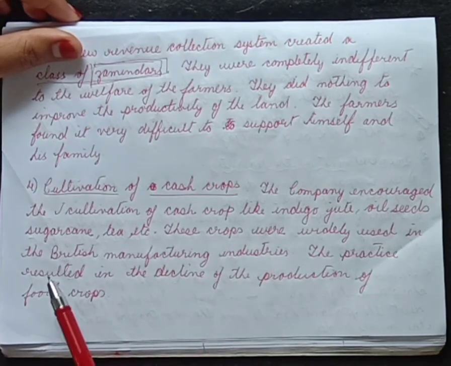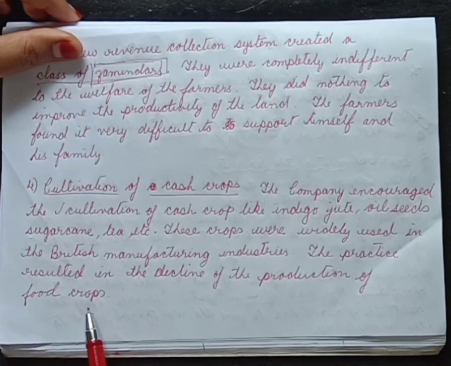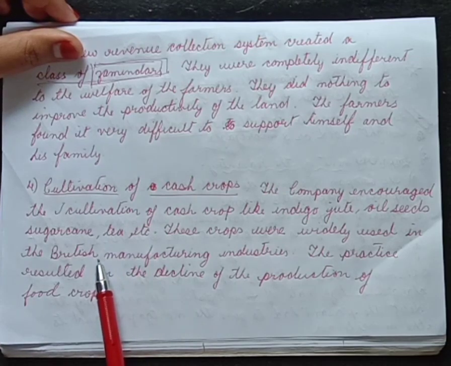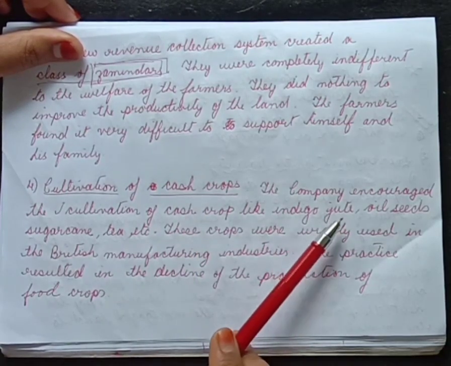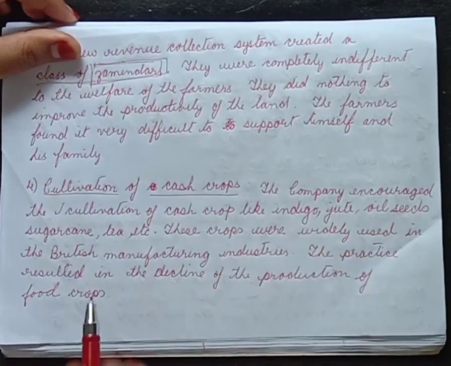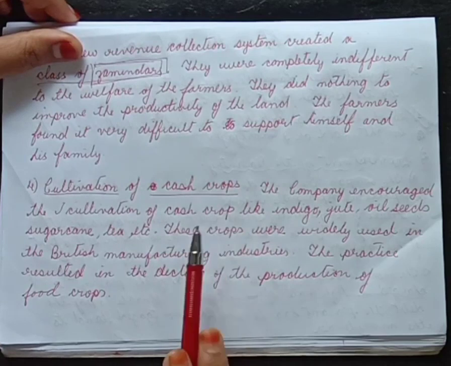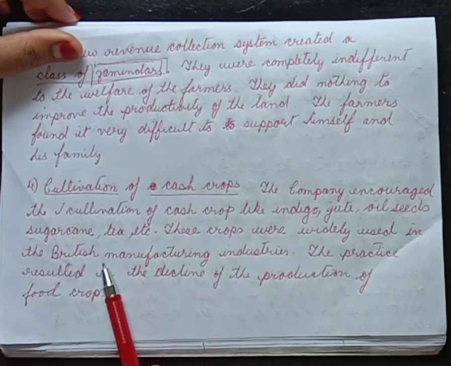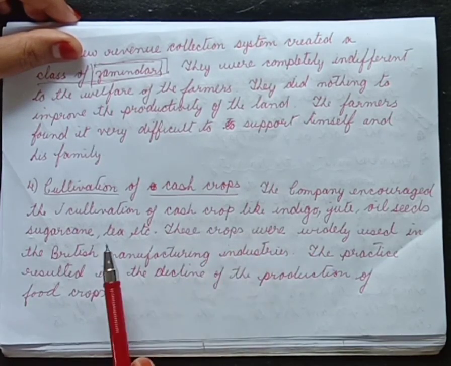These crops were widely used in the British manufacturing industries. The practice resulted in the decline of the production of food crops. So the East India Company encouraged the peasants to grow cash crops like indigo, jute, oil seeds, sugarcane, tea, etc. Why? Because these crops were widely used in the British manufacturing units, which wanted the raw materials.